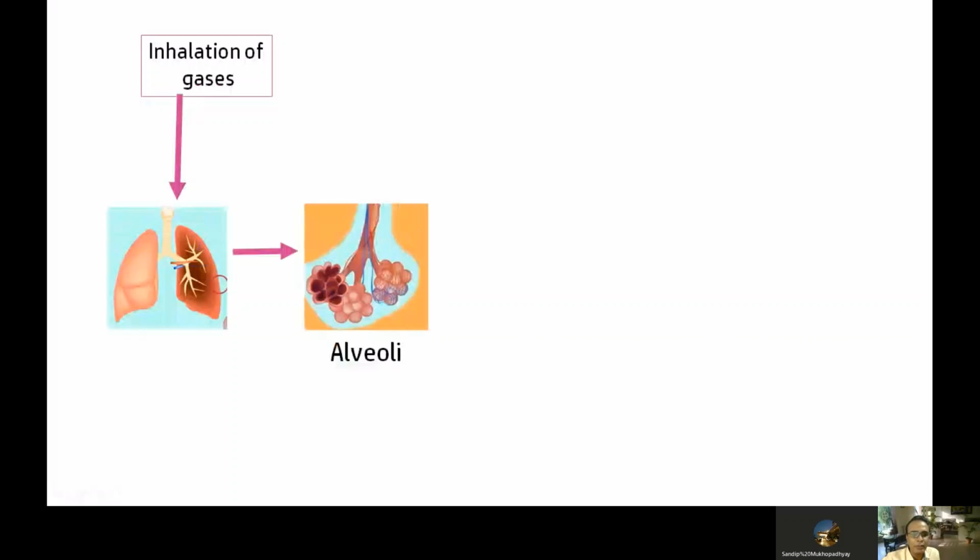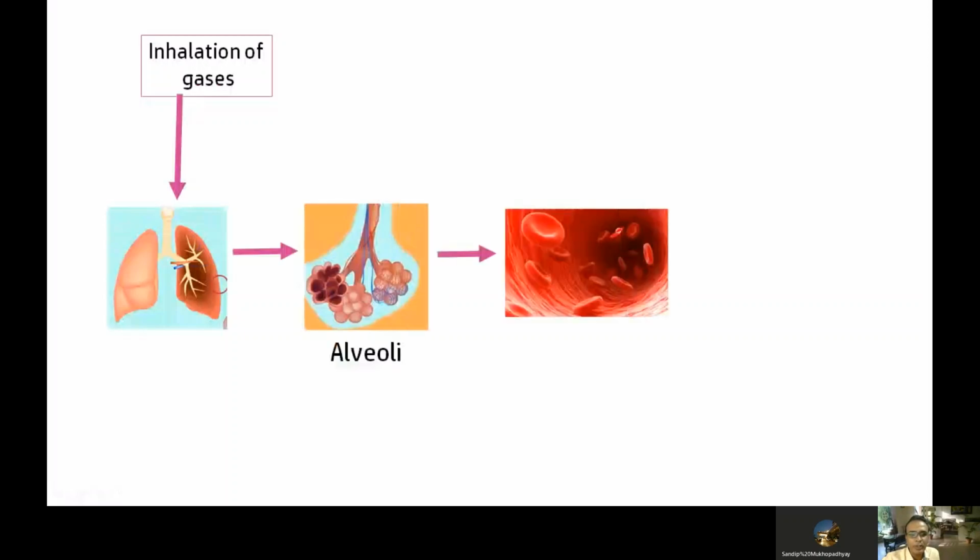So we know that for general anesthesia, most of the drugs are inhalational agents, and these are inhaled through the tracheal tree. From the trachea they enter the alveoli, and from the alveolus they are absorbed. This is called uptake.